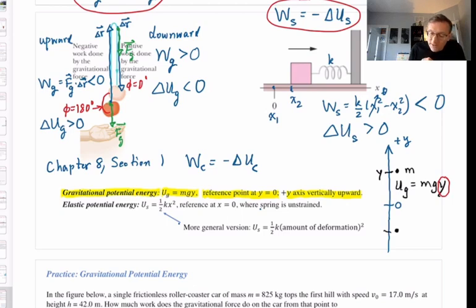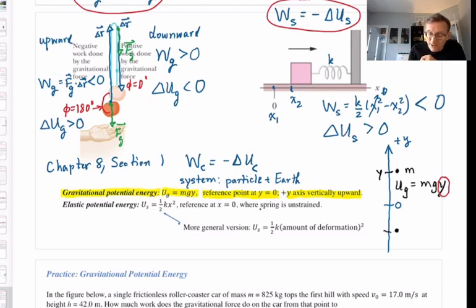And by the way, this gravitational potential energy is stored in the system that consists of the particle with the mass m plus Earth. That's what gives us the gravitational force, so you need to include the Earth. So when we talk about gravitational potential energy and use that formula mgy, we really mean for a system consisting of the particle of mass m and Earth.